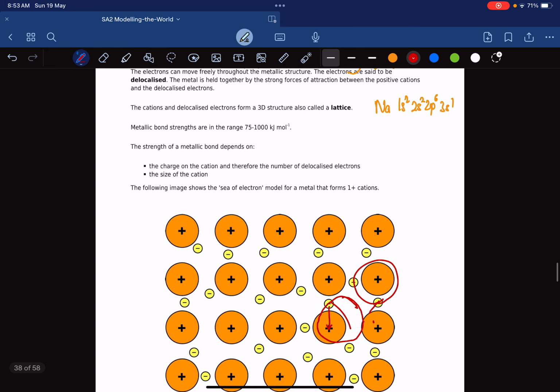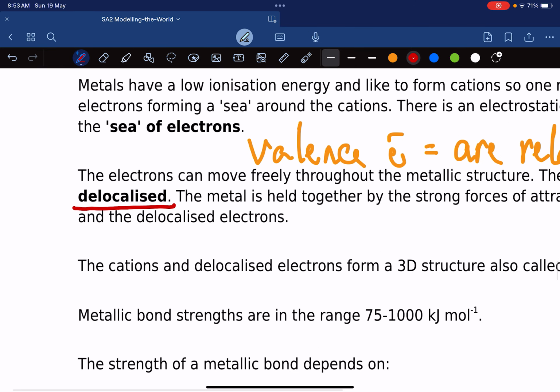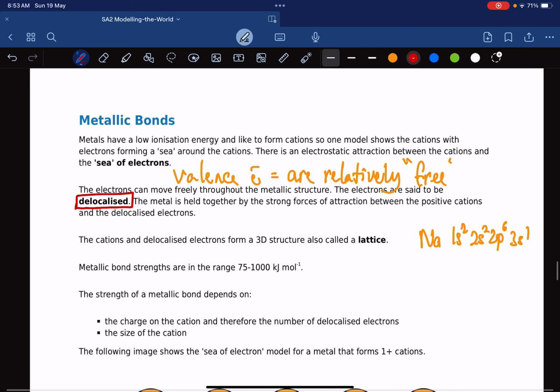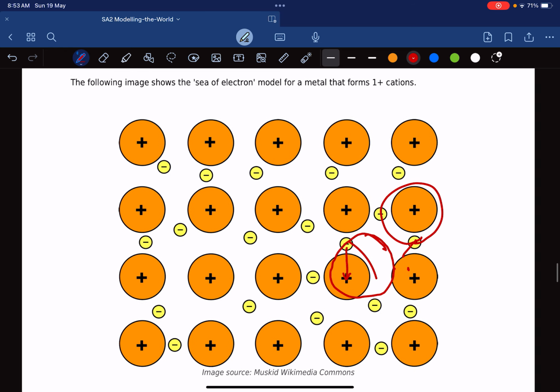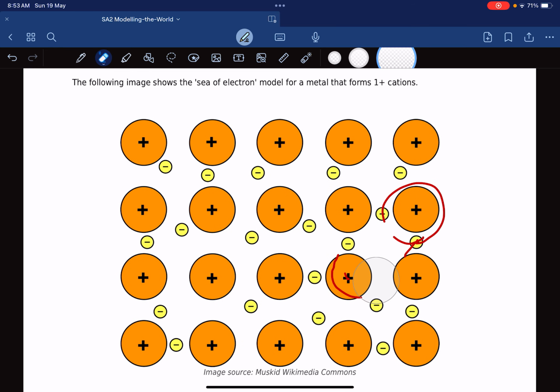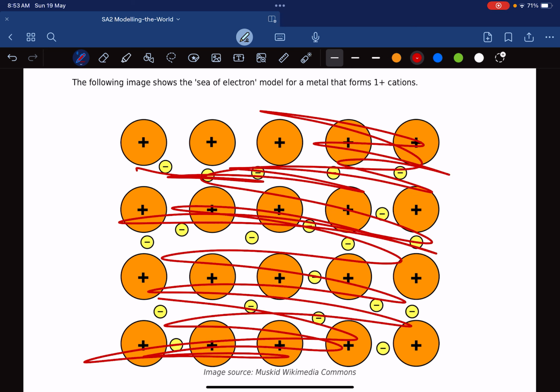So that is why we always say in metallic bonding, the electrons are delocalized. Delocalized meaning they don't belong to one particular atom. They move around, okay? If you had bionic eyes and you could look into a metal, you would be seeing all of the electrons moving all over the place in this lattice, in this structure.